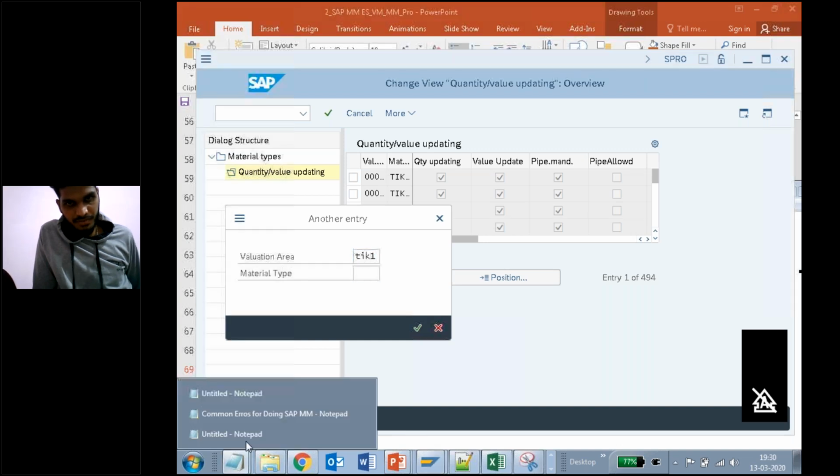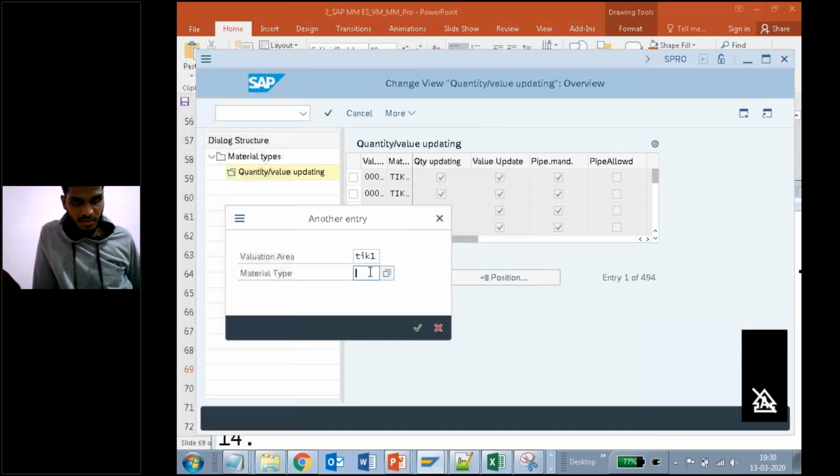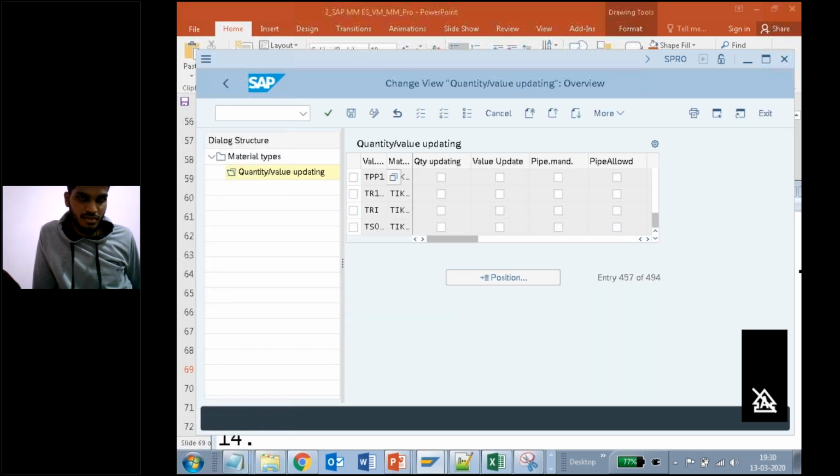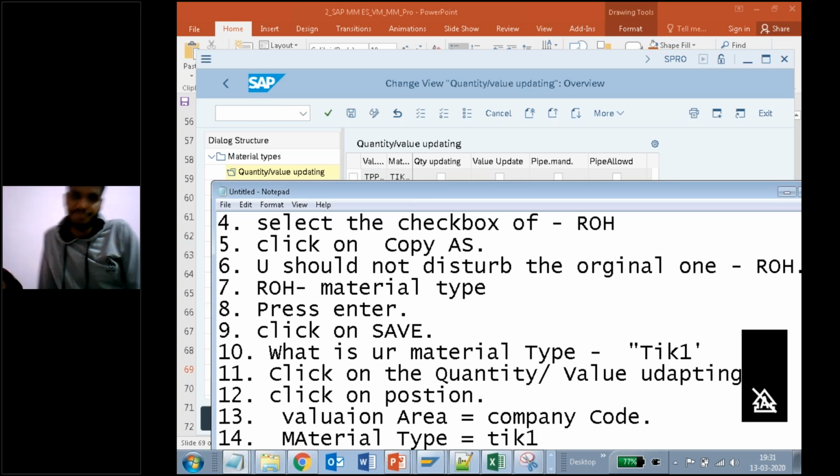It is nothing but the company code. Valuation area is nothing but equal to your company code. Okay, 14th one. Next one, after TIK, what is your material type? Just now I told you it is TIK1, and press enter. Valuation area, and we provided the material type. What is your material type? TIK1.